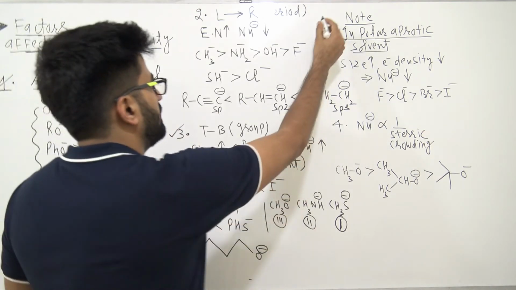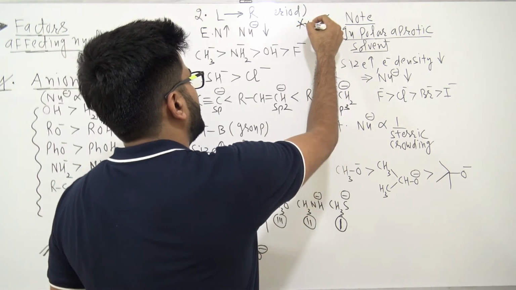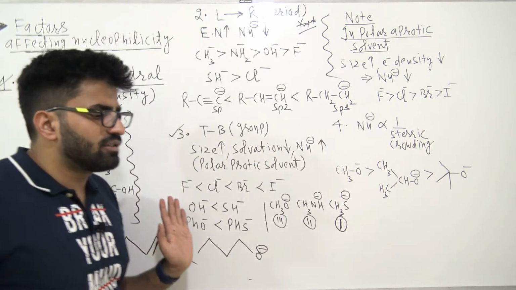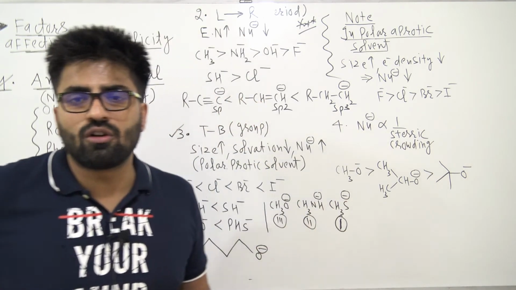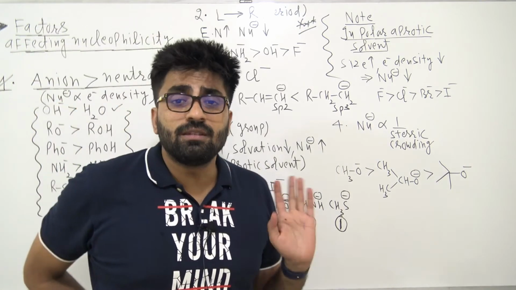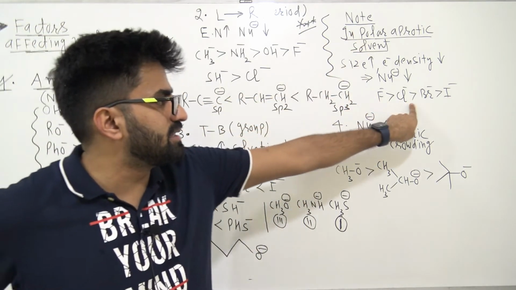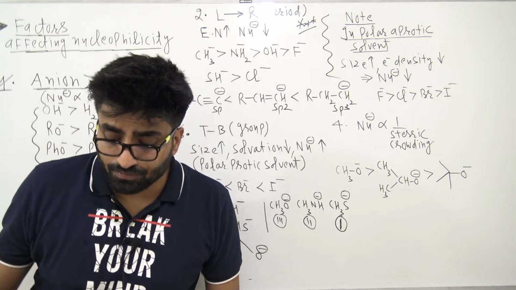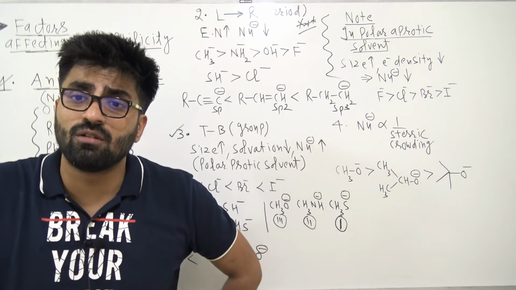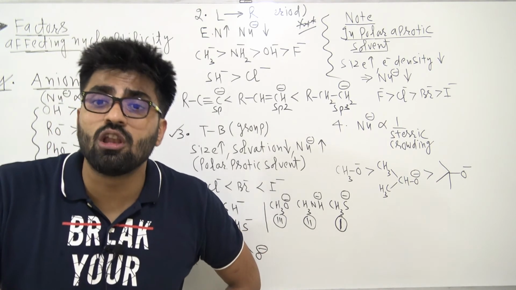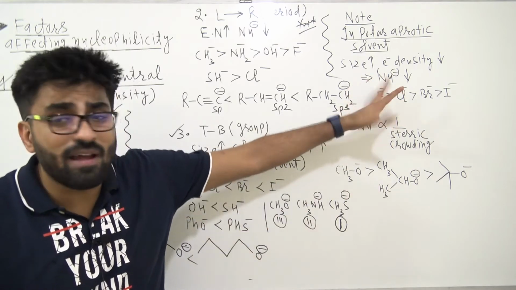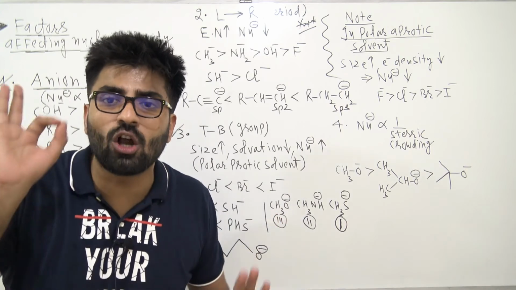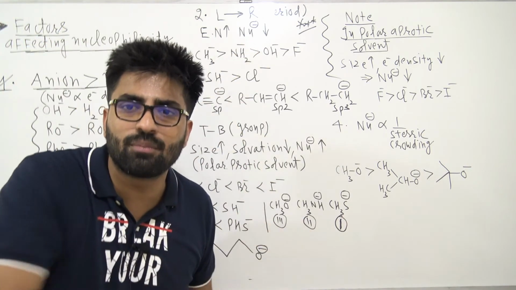Now guys, this is a very, very important point, and it has been targeted in different competitive exams. In polar protic solvent, it's clear: more solvation, less nucleophilicity. But if they ask the same order of F minus, Cl minus, Br minus in polar aprotic solvent, see, in aprotic there will be no solvation of the anion. An aprotic solvent can only solvate the cation, not the anion. So the solvation factor is gone. Solvation is not playing any role in the case of aprotic solvent.